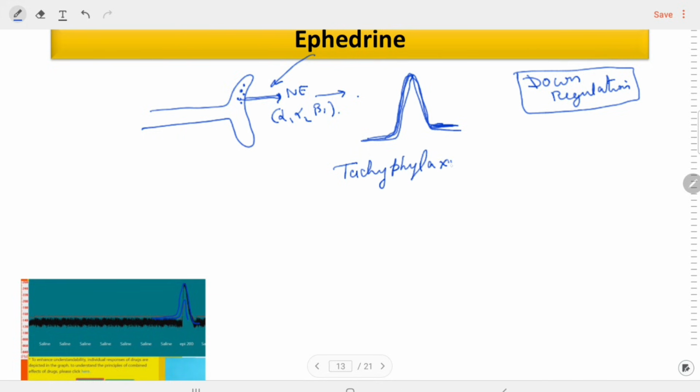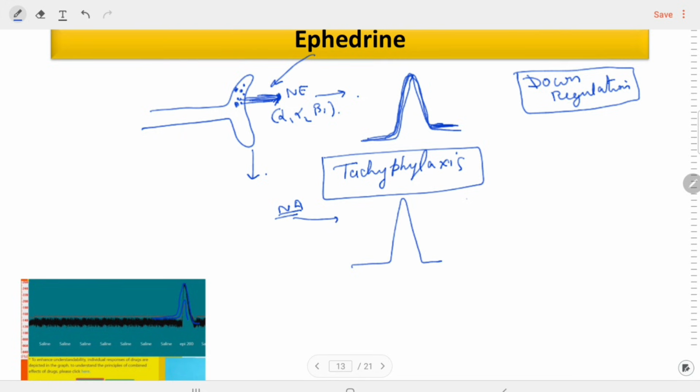What is tachyphylaxis? If we give the ephedrine again to the dog, the amount that is already released in the blood, the remaining amount, will be less here. So if we give it again, the noradrenaline released will be less than the first time. So when we give the next dose, the BP will increase but less than the first dose.